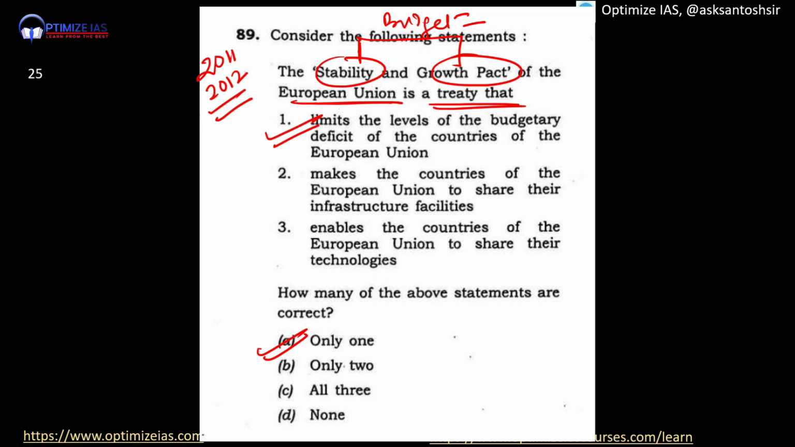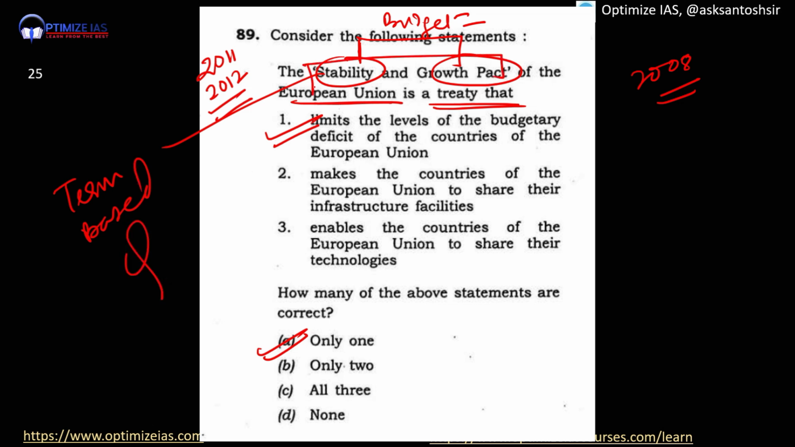Okay, guys, you all know that after the 2008-2009 crisis, the European Union was facing various economic problems. So during that, they came out with various pacts to control the fiscal deficit of the countries. So, guys, wherever you come across the word stability and growth pact or something like that, it is about financial stability. So, this is also very easy. These are called term based questions. By identifying the term, we will be able to get the answer.